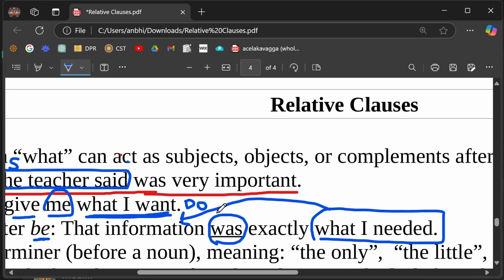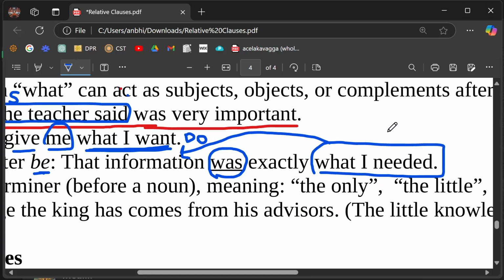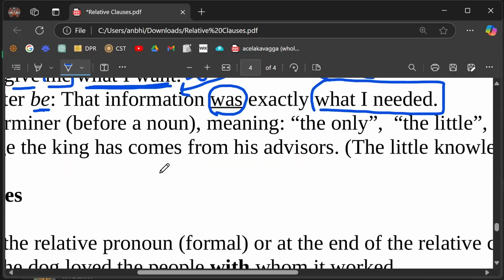It's like saying, I am a monk. A monk is not an object, it's just a complement. So this again is like a clause, and it acts as a complement of this subject over here, okay?